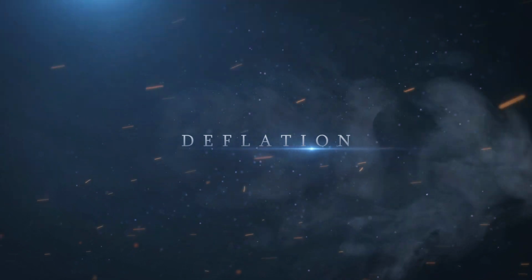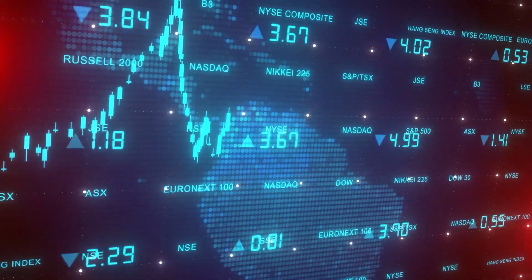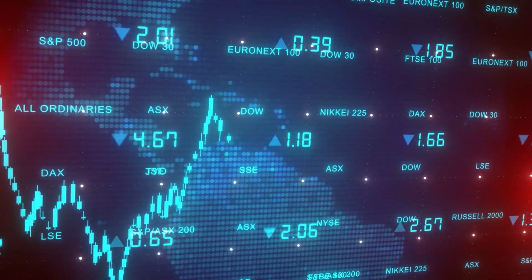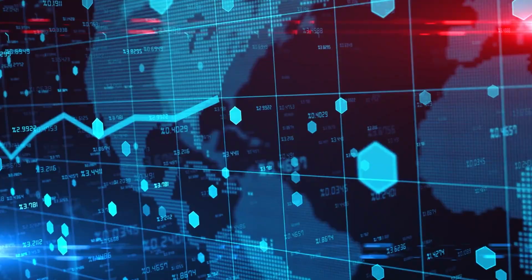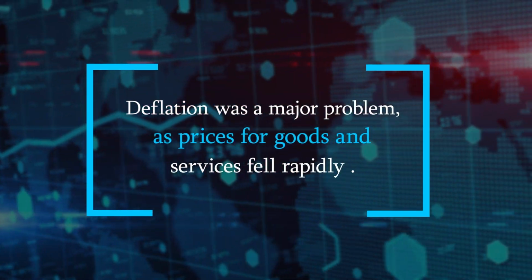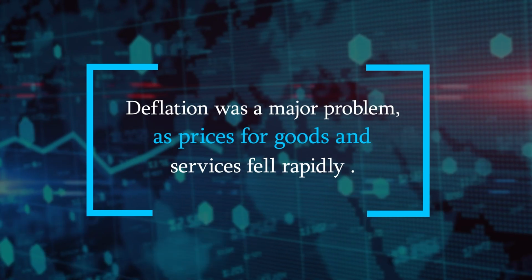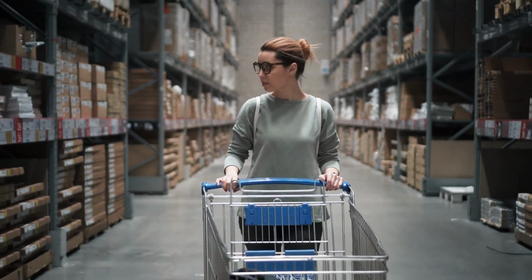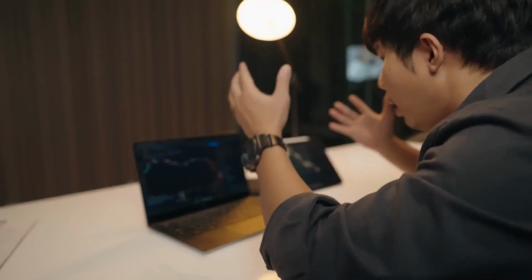9. Deflation. Deflation occurs when prices of goods and services fall, causing a decrease in demand. During the Great Depression, deflation was a major problem, as prices for goods and services fell rapidly. This led to a decrease in consumer spending, as people were hesitant to spend money when they knew that prices would continue to fall.